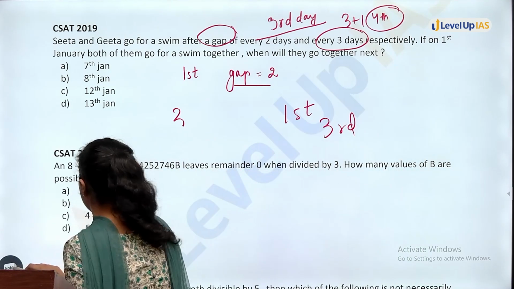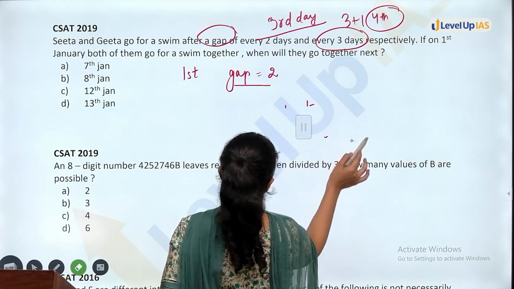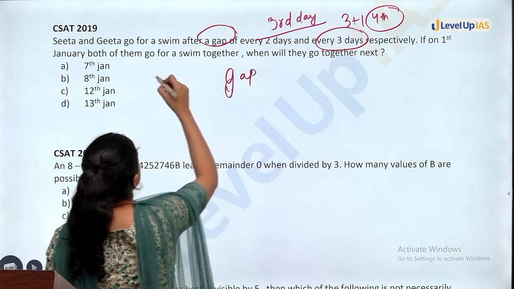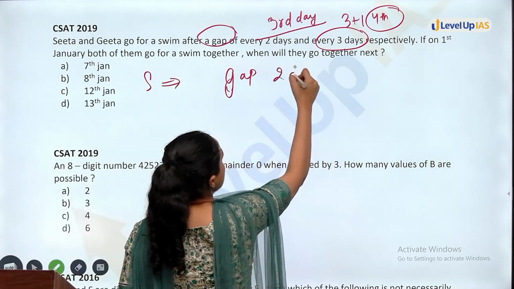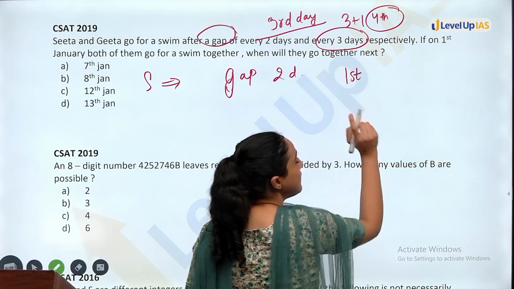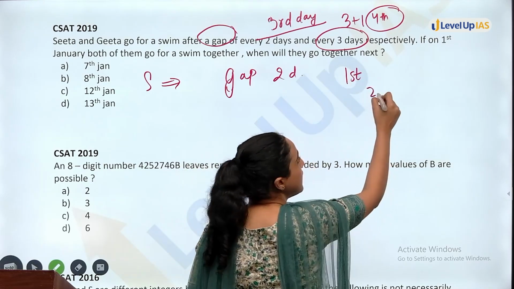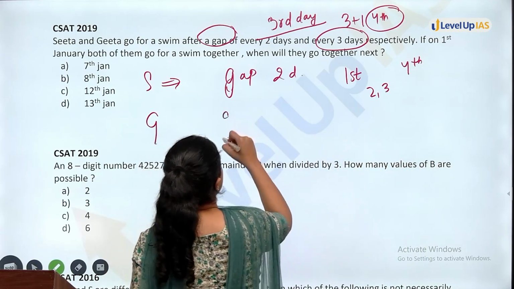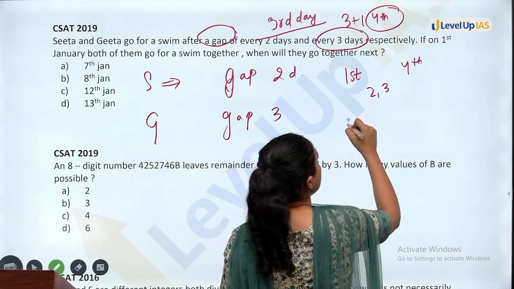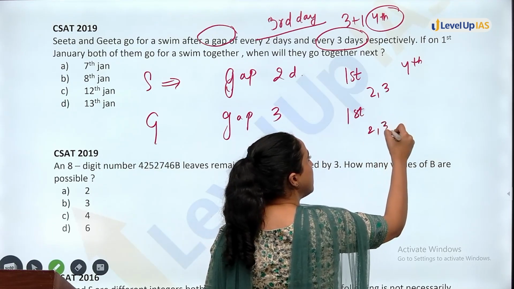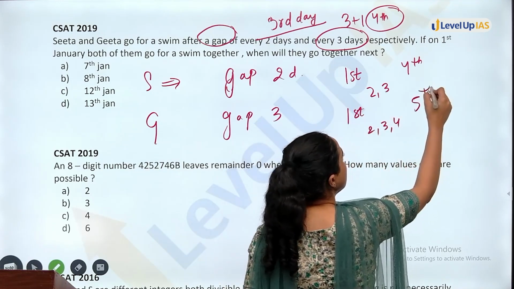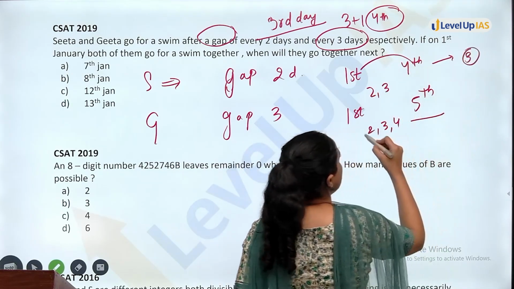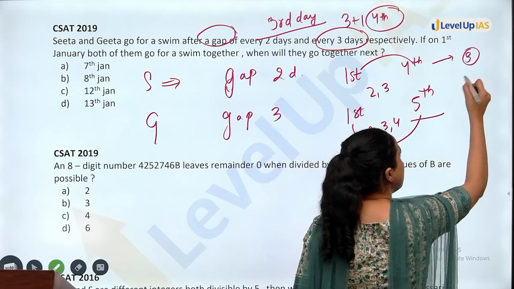In this question, you have to see that what is mentioned is the gap. For Sita, the gap is 2 days. So if Sita is going on 1st, she will not go on 2nd, she will not go on 3rd, she will go on 4th. For Geeta, the gap is 3 days. So if she is going on 1st, then she will not go on 2nd, 3rd, 4th. She will go on the 5th day. That means the difference between these is 3. Between 1 and 5, 5 minus 1, the difference is 4.